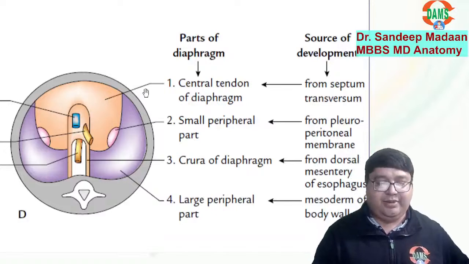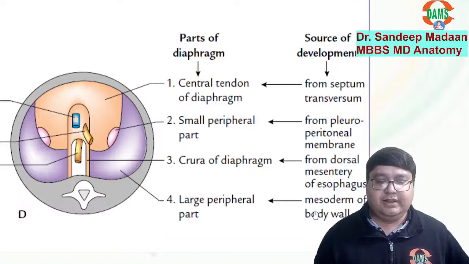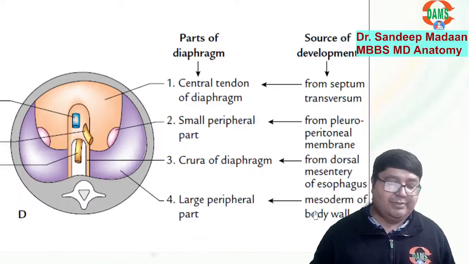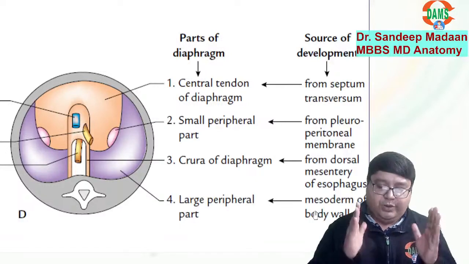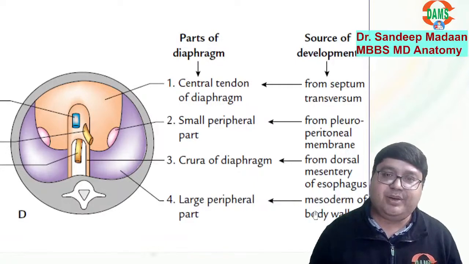So here we can simply remember that these are the parts of the diaphragm. They are coming from this source. And look at the peripheral part. Most of the peripheral part is coming from the body wall. It's a muscular part. Small peripheral part is membranous. Okay. Question here is, which part of the body wall will it be coming from?